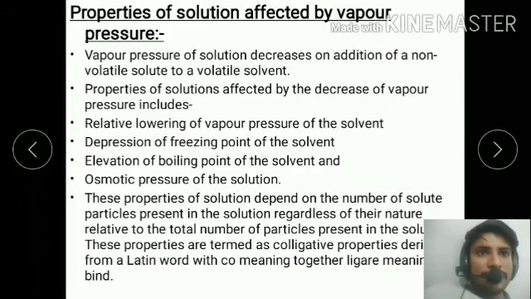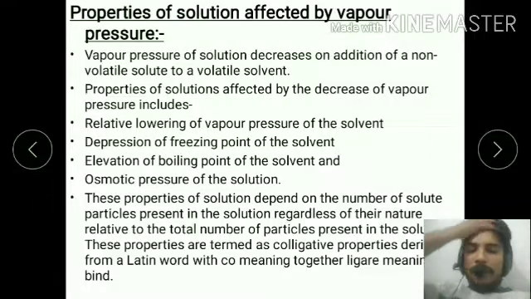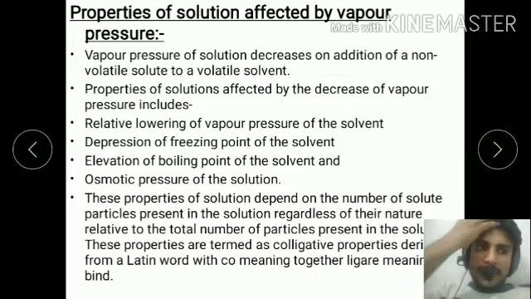Properties of a solution which are affected by the vapor pressure. Which properties are affected by the vapor pressure? We will study this in the next video.